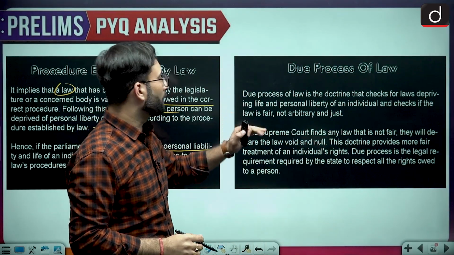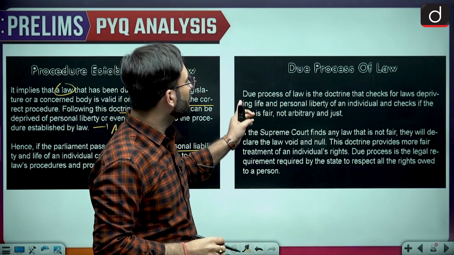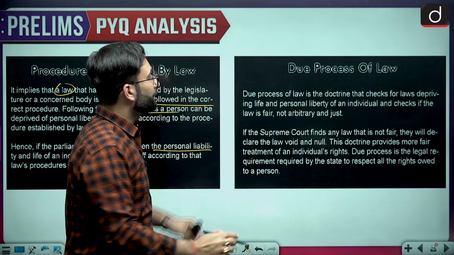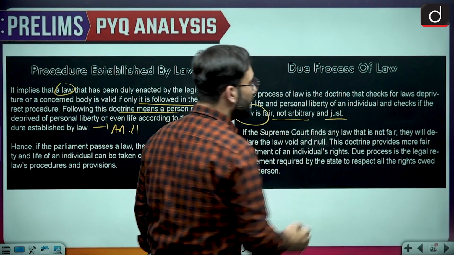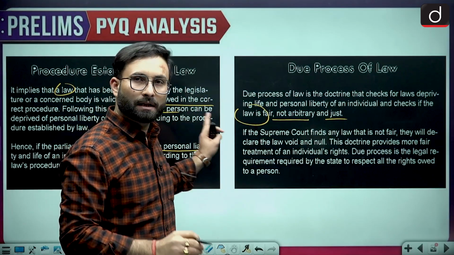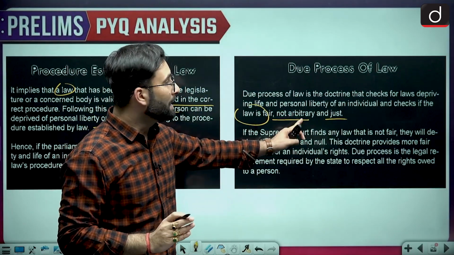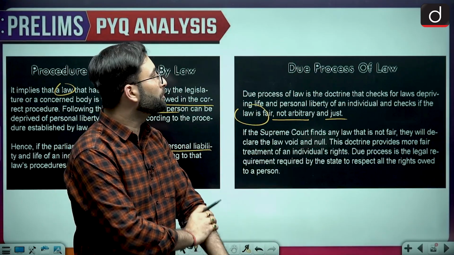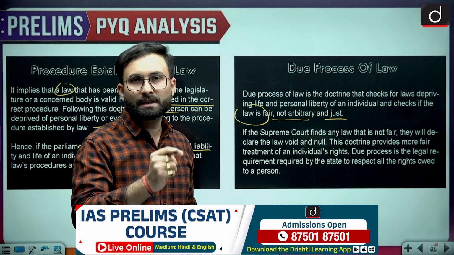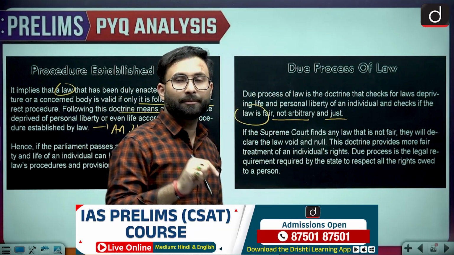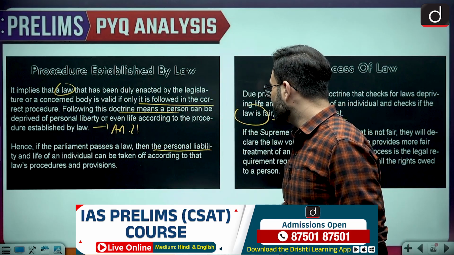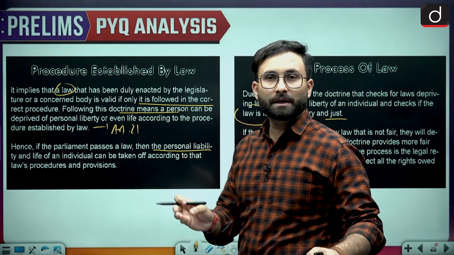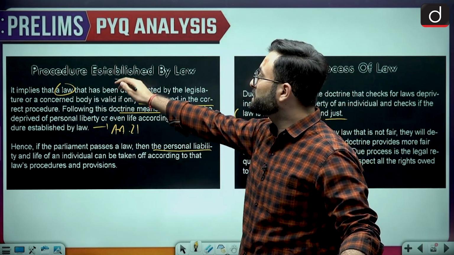Coming to the due process of law. Due process of law is a doctrine that checks the law depriving life and personal liberty of an individual, and checks if the law is fair, not arbitrary, and just. They will look into the law. Here they will look at whether there is a law or not. They will see the law, if it is there, is it fair or not. Okay, so they will go into the reasonability of the law, the fairness of the law. Okay, so that is due process of law. In India, Article 21 says that there is a right to life and liberty, which is there as per the procedure established by law.